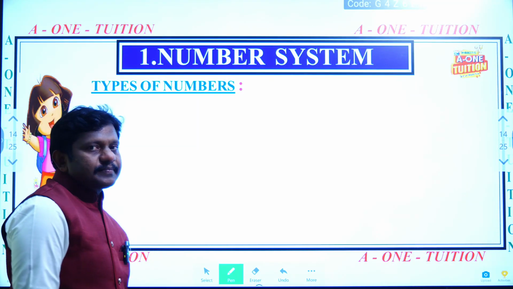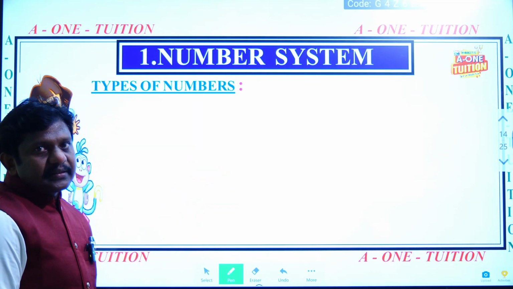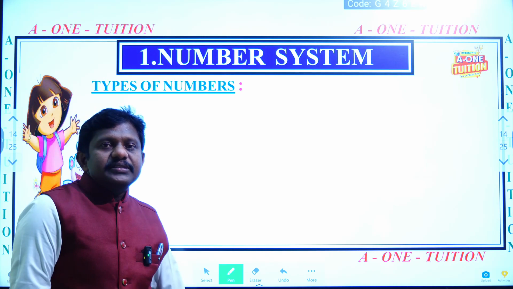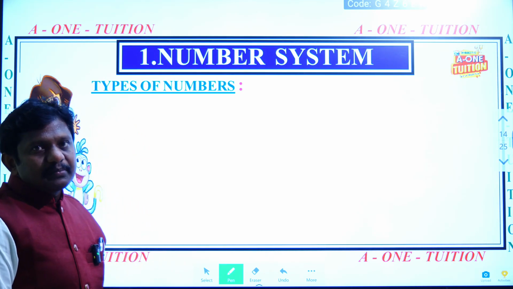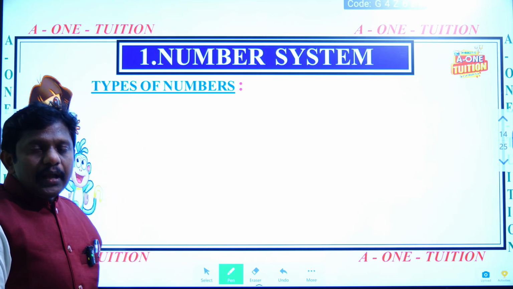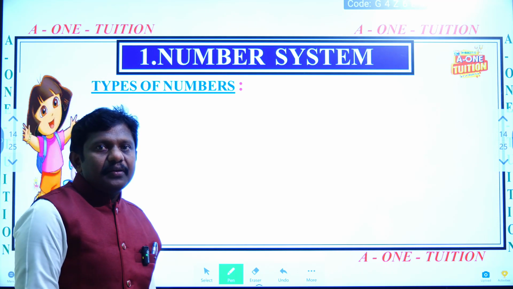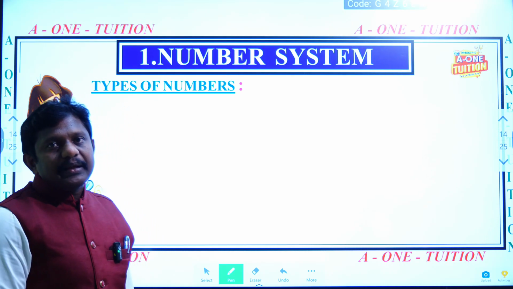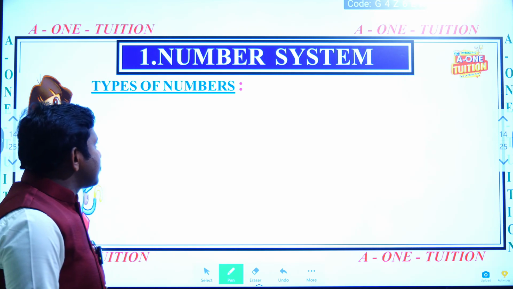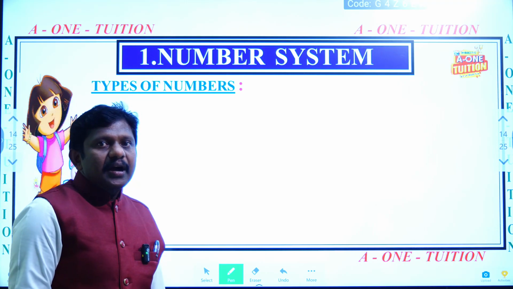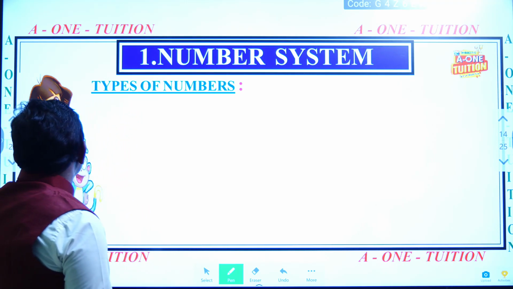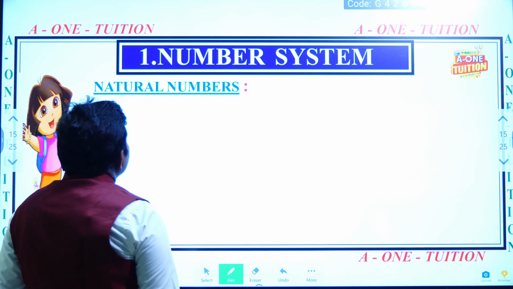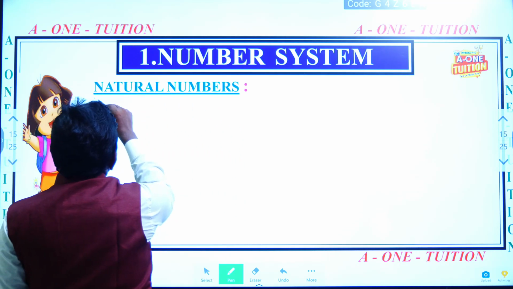Types of numbers. In these types of numbers, we are going to see natural numbers, whole numbers, integers, rationals, irrationals, even, odd, primes, co-primes. Co-primes are also called relatively primes, and composite numbers also. So those we will see one by one. The first one is natural numbers.